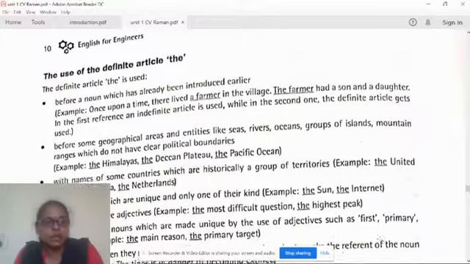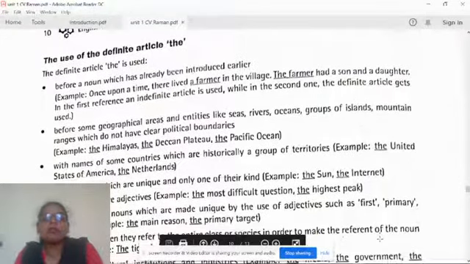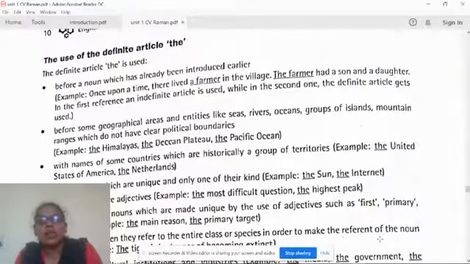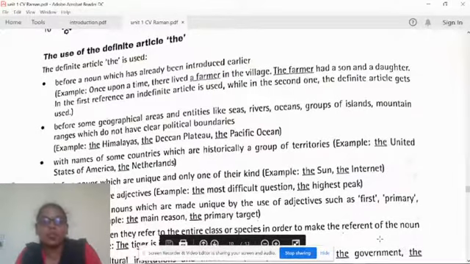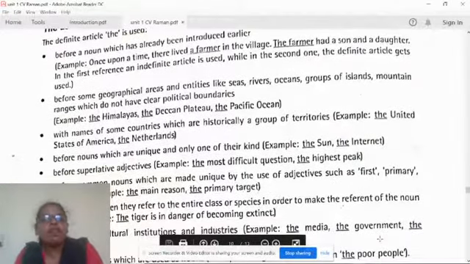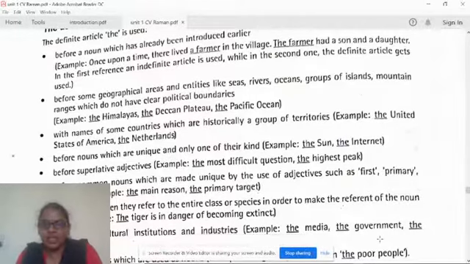And coming to the second usage. Before some geographical areas and entities like seas, rivers, oceans, groups of islands, and mountain ranges, which do not have clear political boundaries, we can use the definite article THE. Like the Himalayas, the Deccan Plateau, the Pacific Ocean. And with names of some countries which are historically a group of territories. Example: the United States of America, the Netherlands.